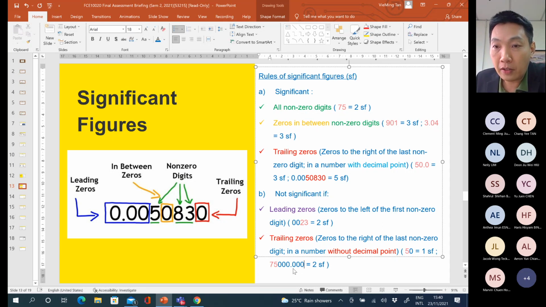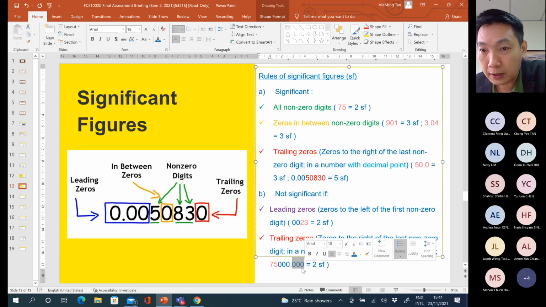If that's the case, the point here is very critical, because it will make the scenario different now. Because of this point here, the 0s on the right-hand side after this point should be included.